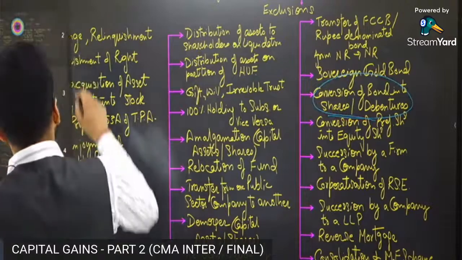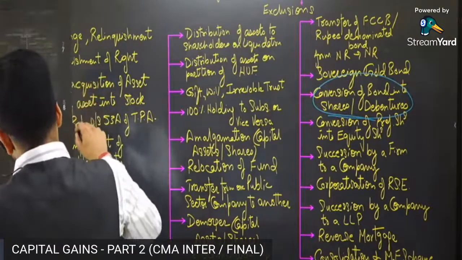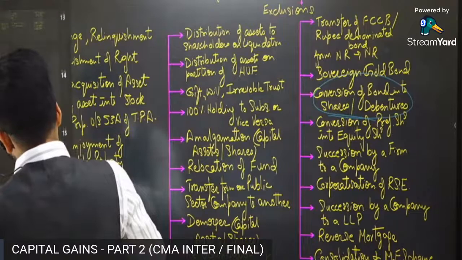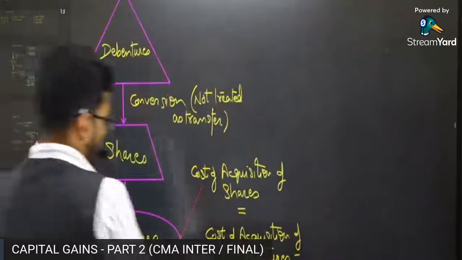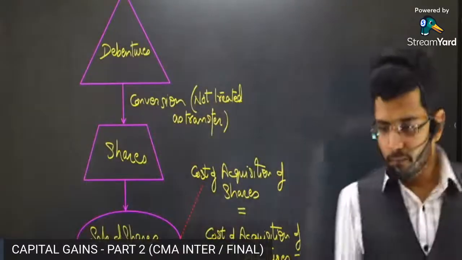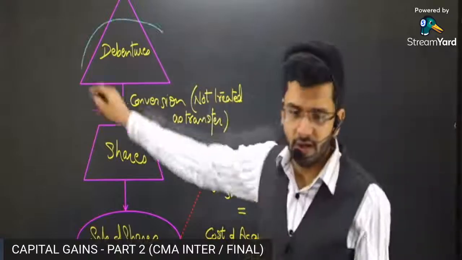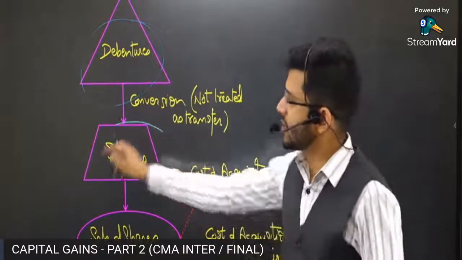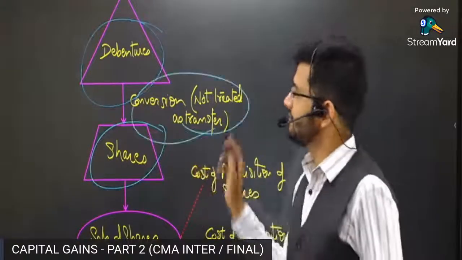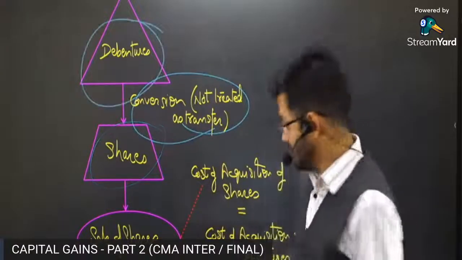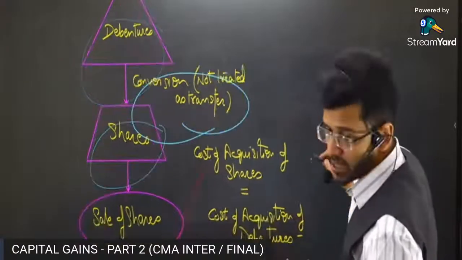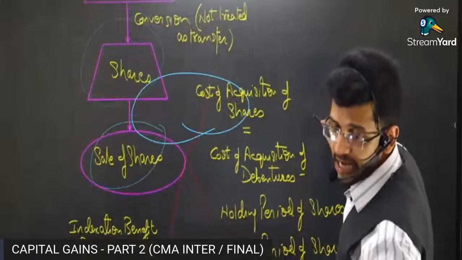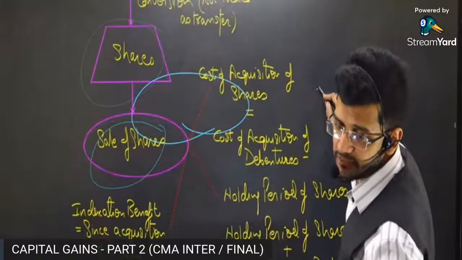Okay, sir. So conversion is absolutely tax free. Subsequent sale is not tax free, and we are dealing with subsequent sale. Let me tell you how. So these are debentures which you already have. They are converted into shares, and the conversion is tax free. Now the question is, when these shares will be transferred by you, will that also be tax free? Answer is no, that will not be tax free.